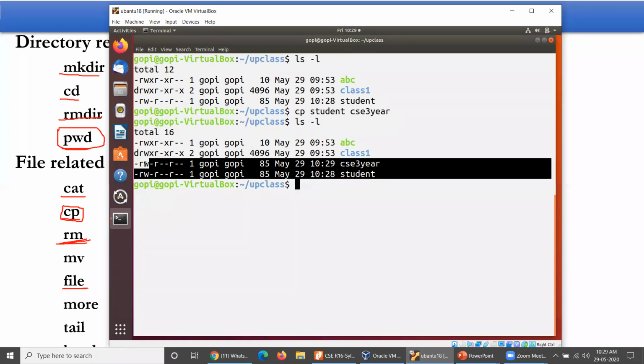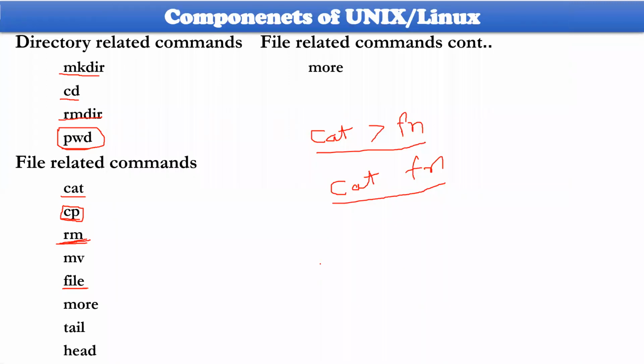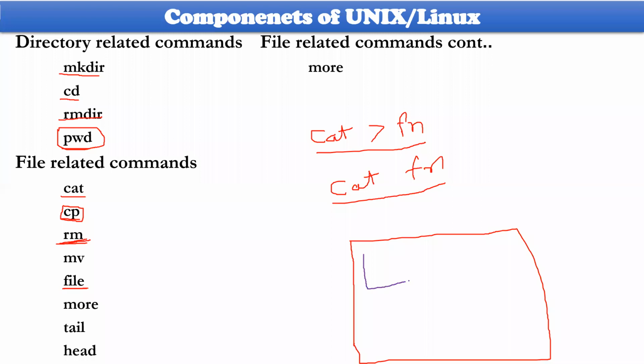You could not identify which is the original and which is the copy. Let us consider this is our actual disk, and on the disk I created student very long back. Student occupies some space, some address space, somewhere here.